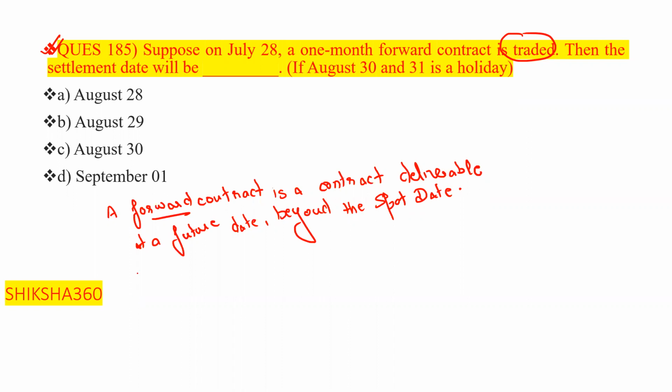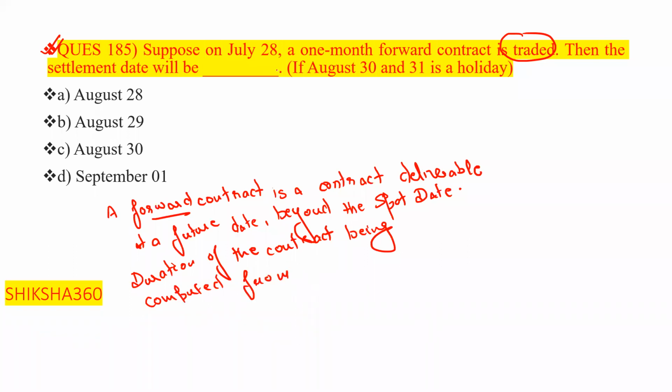And the duration, very, very important: the duration of the contract is computed from the spot value, the spot date at the time of transaction.